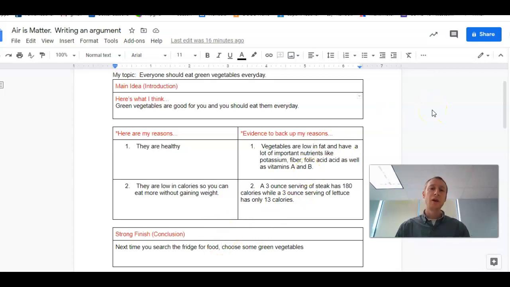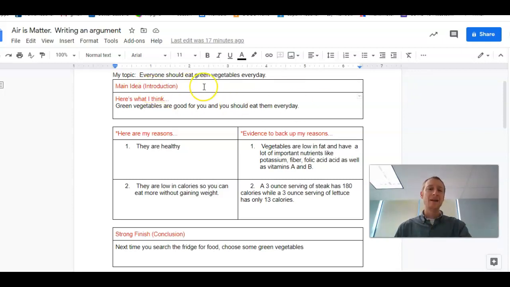Okay, so what I'm going to do now is I'm going to demonstrate how to use this graphic organizer to write your paragraph. And of course, I chose a different topic. It would be way too easy if I did my topic on does air have matter. That would be cheating, right? You got to do that on your own. So instead, my topic is that everyone should eat green vegetables every day. Should be a pretty easy one to persuade you on. So let's look how I filled out this graphic organizer.